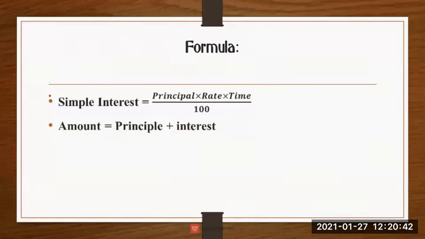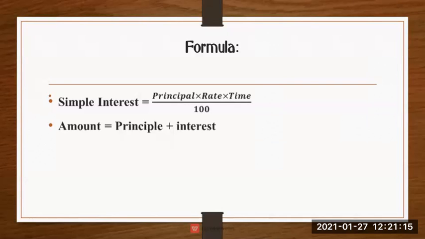Rate means 4%, 5%, the rate of interest the bank gives, like 5% or 6%. Time means duration, for 2 years, 3 years, or 5 years. So the formula for simple interest is principal multiplied by rate multiplied by time upon 100.